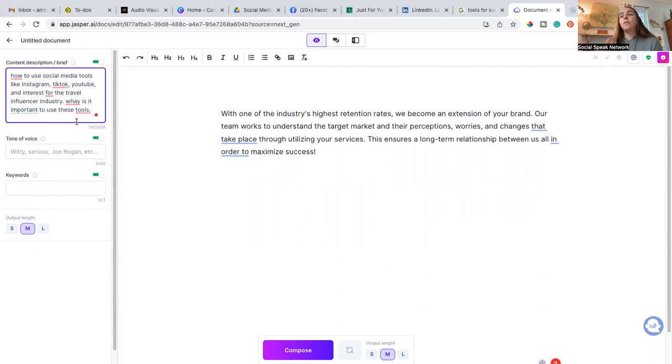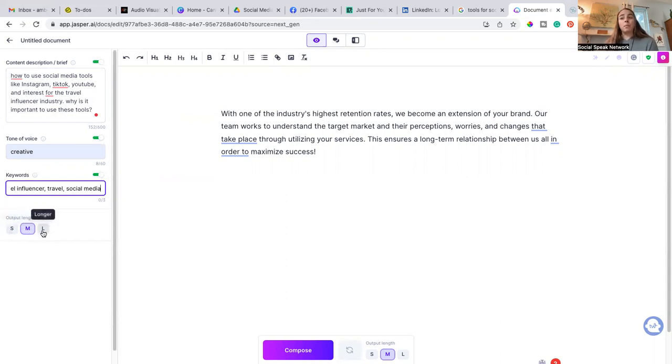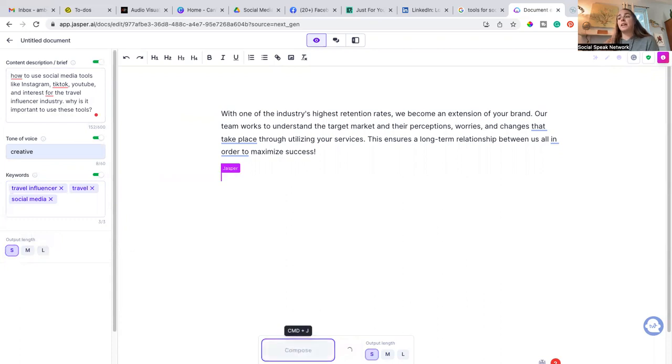So you can give more and more details here, up to 600 characters. And so here we can say creative again. Keywords, we can say travel influencer, travel, social media. And then the output, we can say the length shorter, medium, or long. Let's just say shorter for now, because I may want to use this just as a social media post. Then I'm going to click compose.